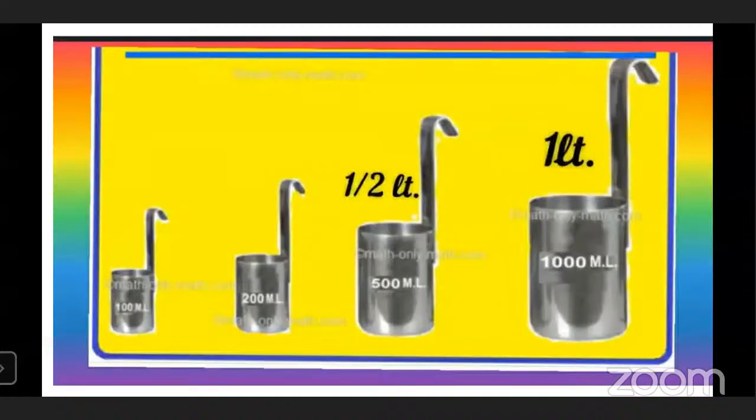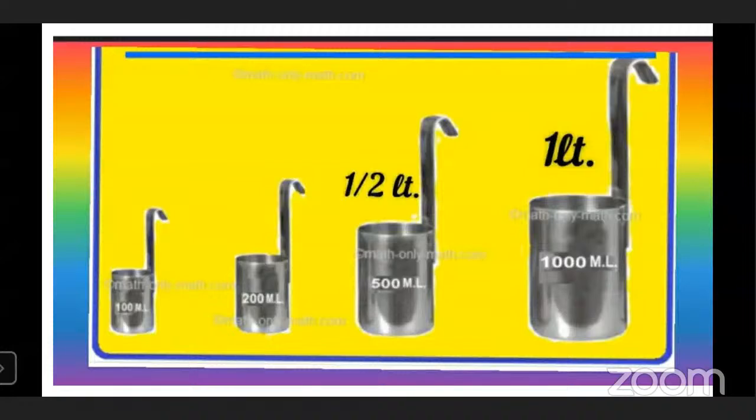Now, whenever that milkman comes to our house to supply milk, he uses such type of vessels. On those vessels, if you ask him to show you, he will show you the quantity is written on it: 1000 ml, 500 ml, 200 ml, 100 ml. In such way, the quantities are written. 1000 ml, that means he is giving you 1 liter of milk.